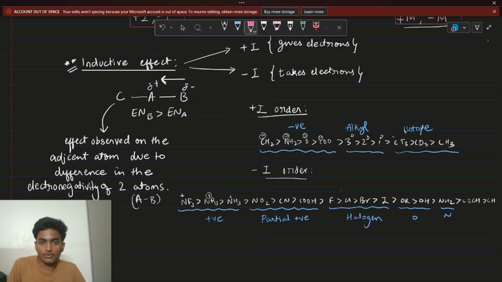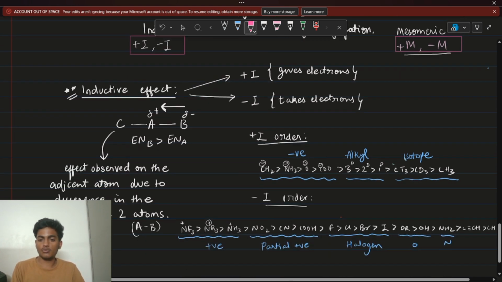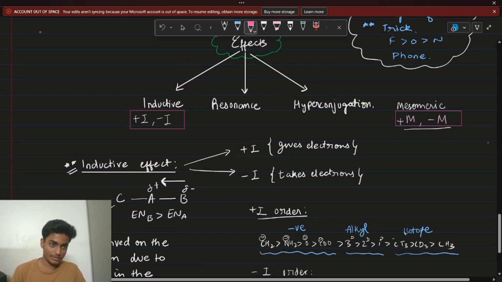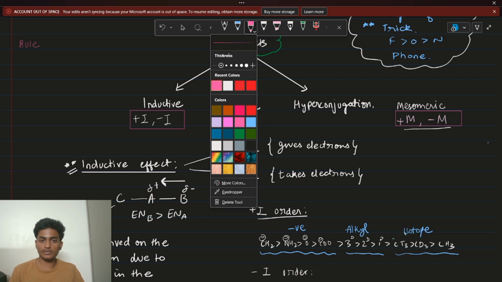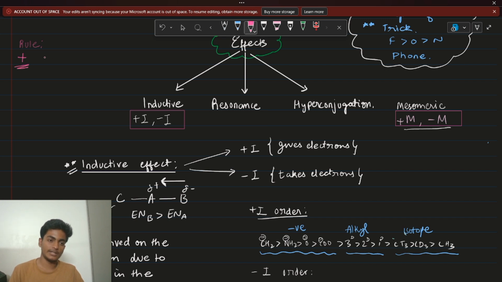So, I was talking about plus I and plus M. Make a rule again. Whenever I tell you to make a rule, trust me, these rules come from experience. They are really important, right? I'm going to write the rule here. Let me use a slightly bolder font. So what is the rule? The rule is that in effects, whenever you see the plus effect, it is giving something. Plus is giving something, right? And minus is the opposite.